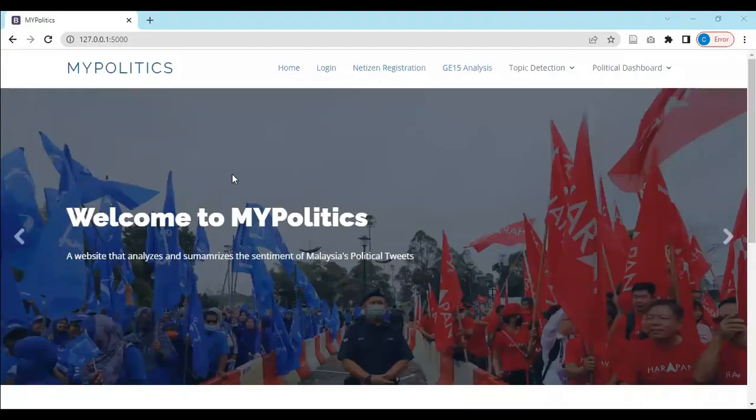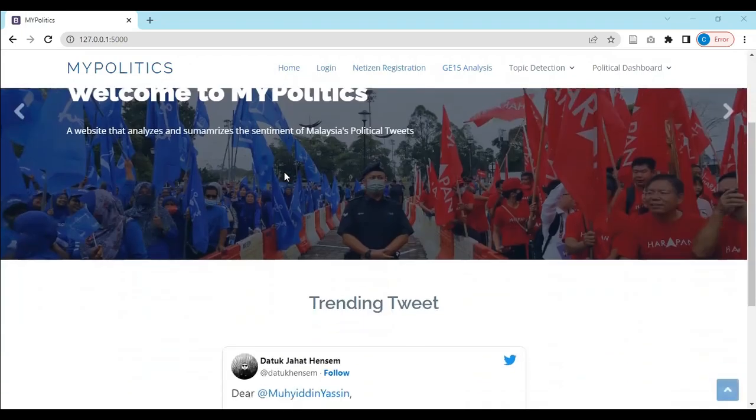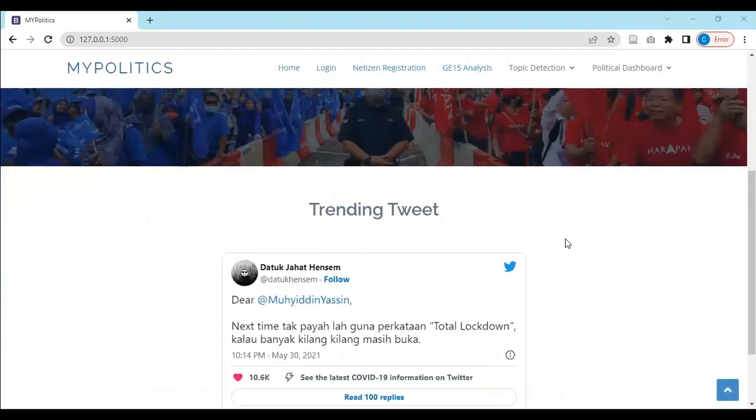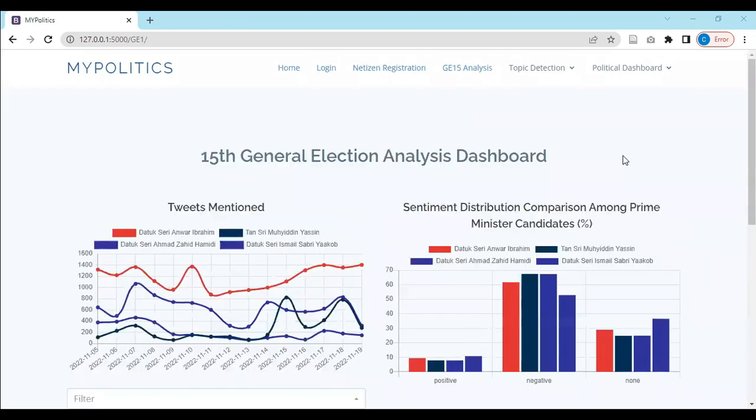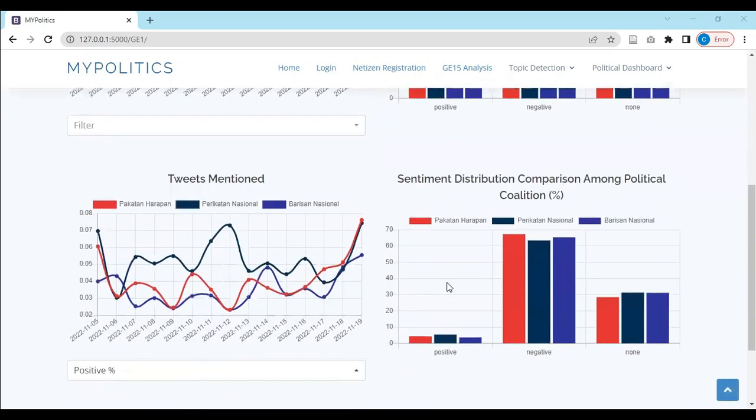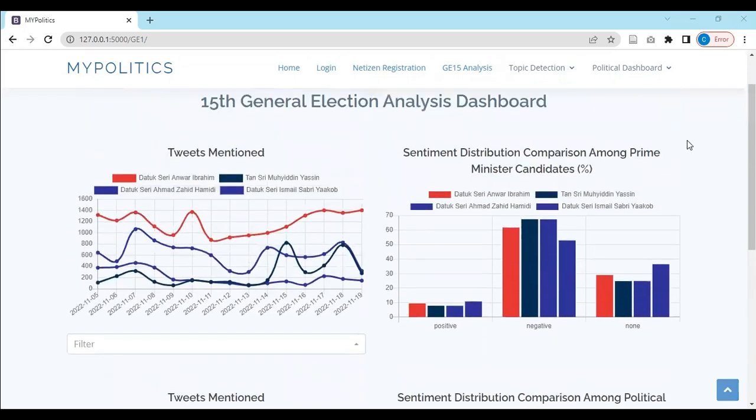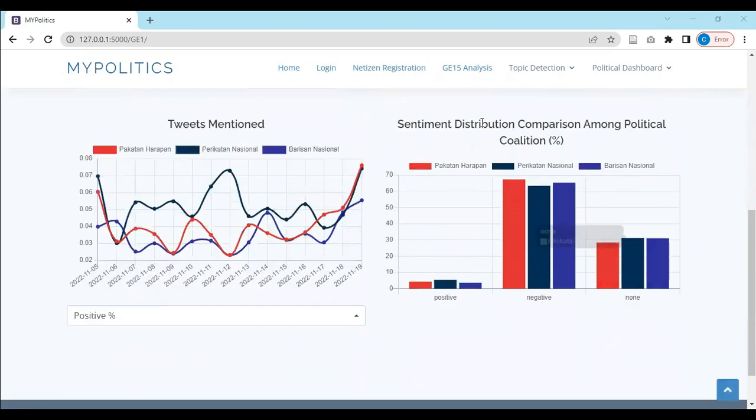So this is the homepage of MyPolitics, and this page displays the most trending political tweets that were posted yesterday. For MyPolitics, we have also provided a 15th general election analysis dashboard that analyzes the Twitter trend for Prime Minister candidates as well as political coalitions. Here, we can see the sentiment distribution for the Prime Minister candidates as well as their trend. And we can also see the same thing for political coalitions as well as the trend.